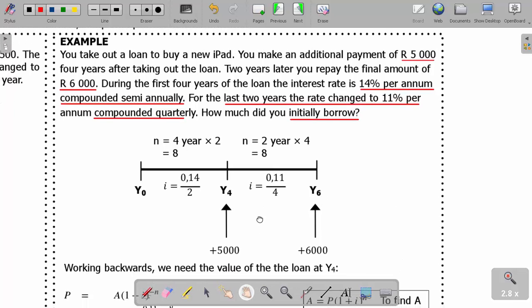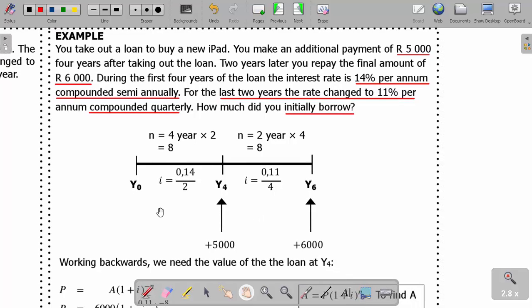Now pay attention please. At the beginning here, I don't know how much I had, but 4 years later, I paid 5,000. Altogether, I paid how much? 5,000. And the rate was compounded semi-annually. That's why I divided by 2. And that was after the 4 years, that is 4 times 2, which is 8 here.